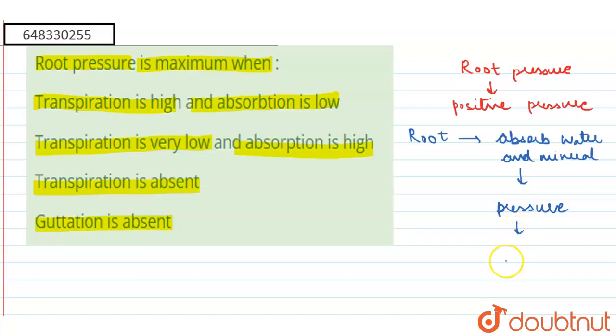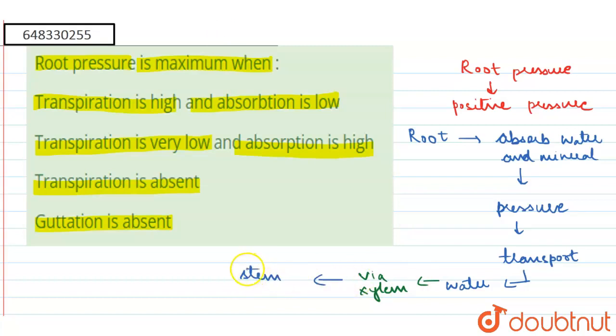Due to this pressure, they transport the water and minerals, importantly via xylem, to the stem and leaves of small-height plants.